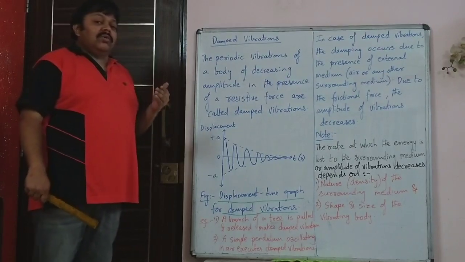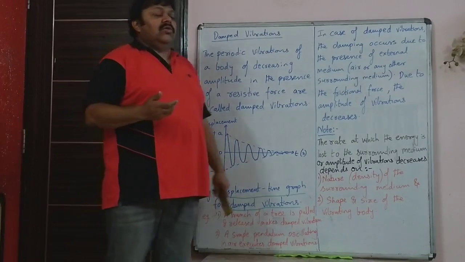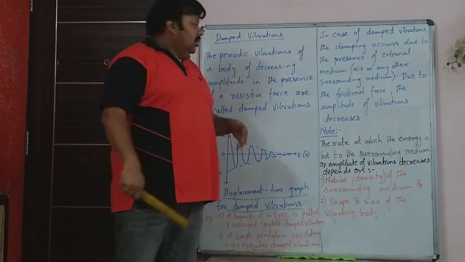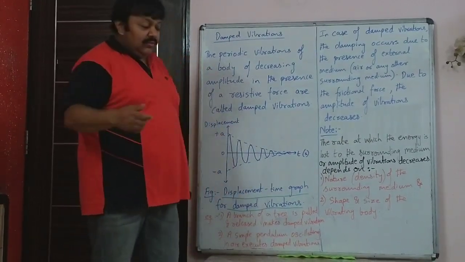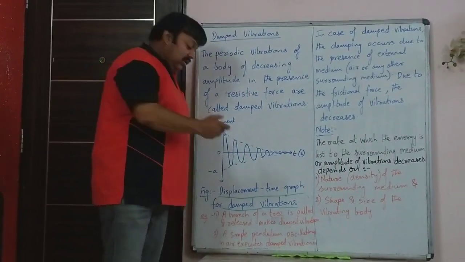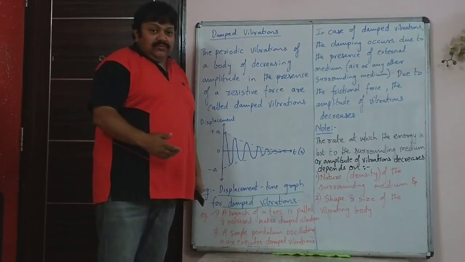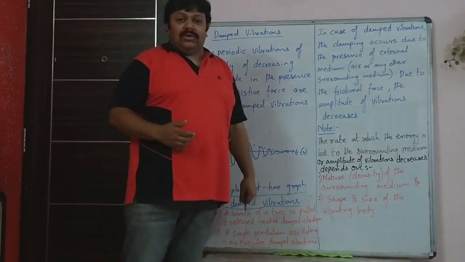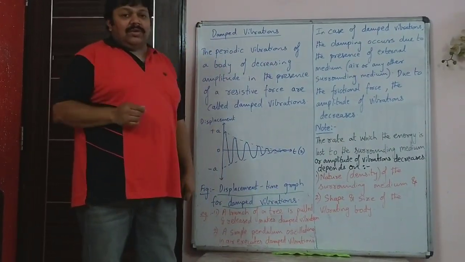Next we will see what is known as forced vibrations. What is forced vibration? Generally you will see that, let's say you have a mobile phone or something that is kept on a table. Let's say you take a vibrating tuning fork and place it on the table. Then the table also vibrates. Or if your mobile phone is in vibrating mode and it is placed on a table, suddenly you will feel that when some call is coming, the table starts vibrating.